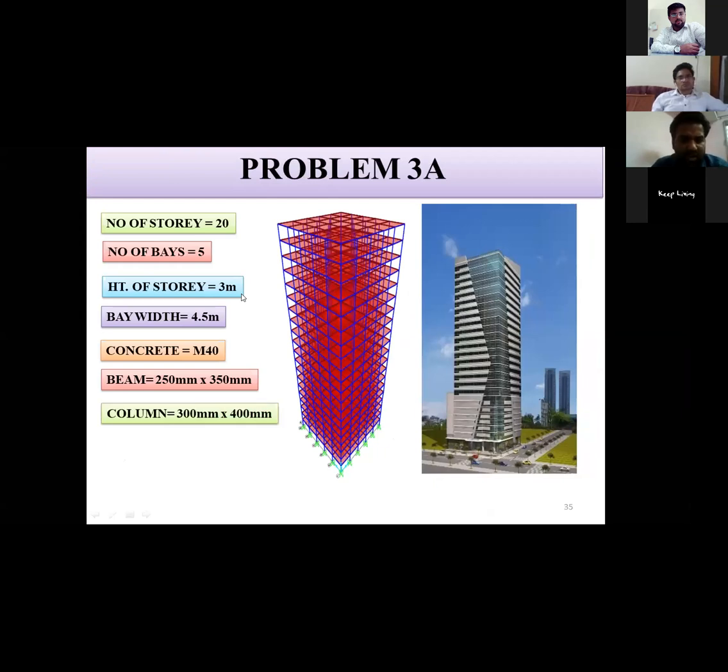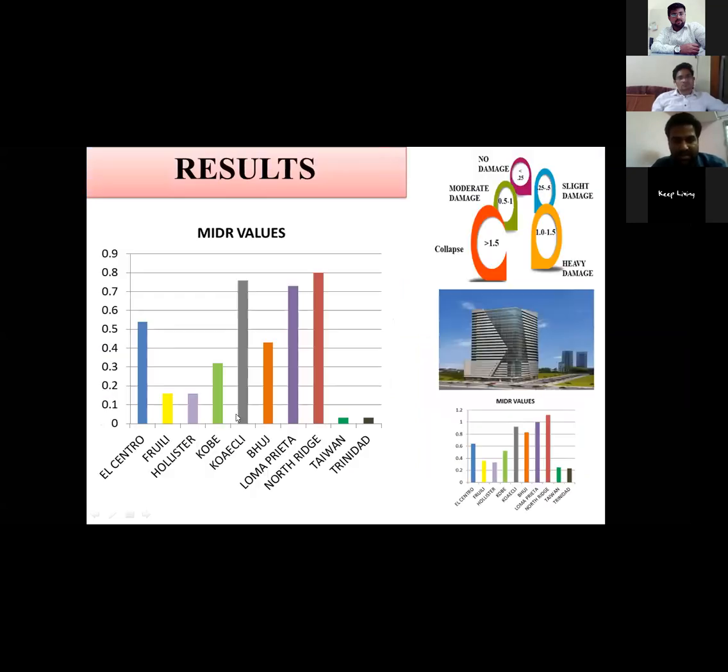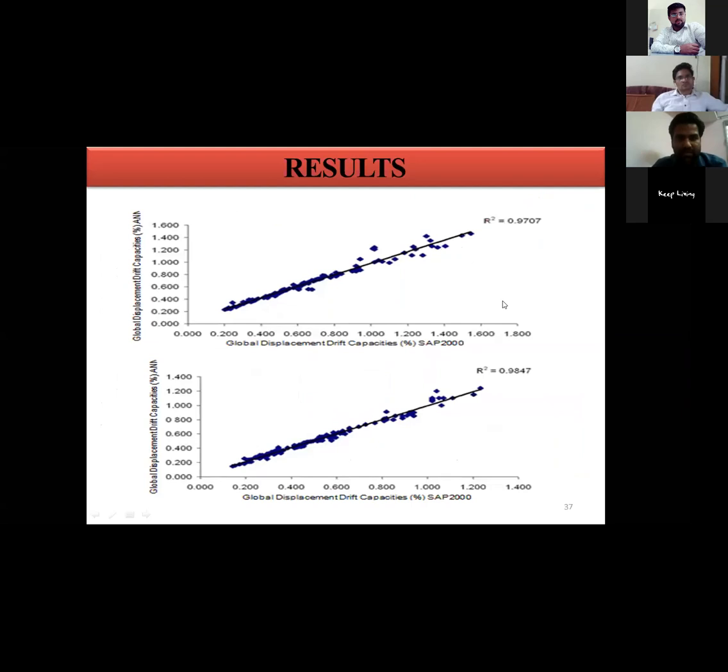Similarly, in this problem, we have increased the grade of concrete and beam and column reinforcement ratio, and we can see that from the previous results, it is performing better, and its value is in the moderate damage range as compared to the severe damage in the previous case.